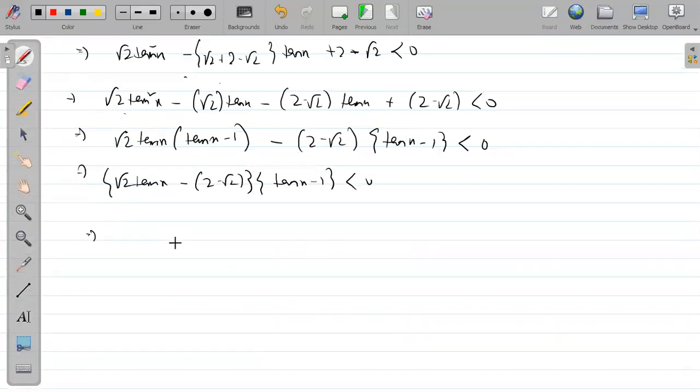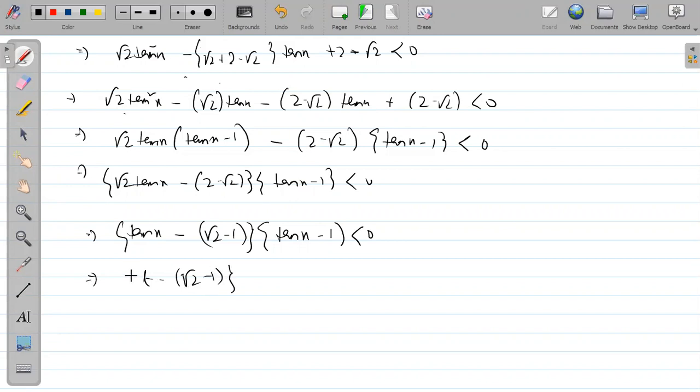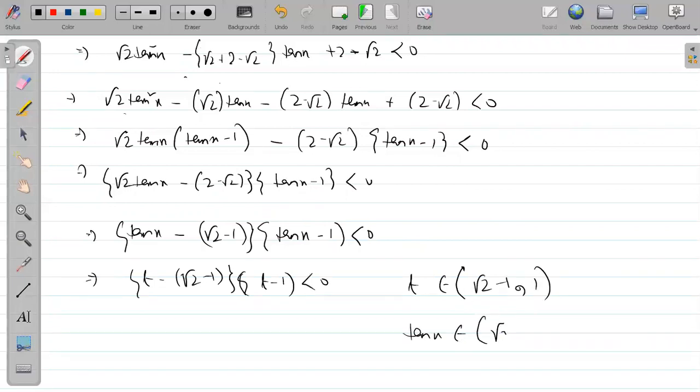Let's move forward. Root 2 taken common. So ये क्या हो जाएगा भाई साहब, root 2 minus 1 ही हो गया यहाँ पे. And which is the standard value if you remember. And if you don't remember, what can I do? So tan x is what? T basically. T लिख लो अगर डाउट हो रहा है थोड़ा सा. मतलब by substituting tan x as T. It is a linear inequality basically. So T should be from root 2 minus 1 to 1, open interval. And what is T? Tan x. So tan x should be from root 2 minus 1 to 1.